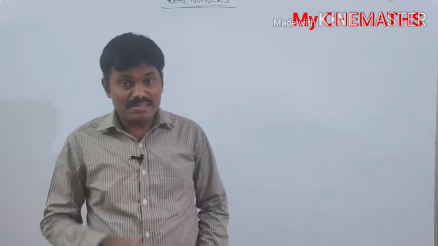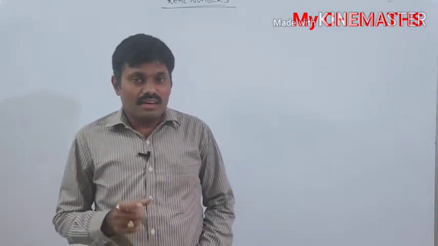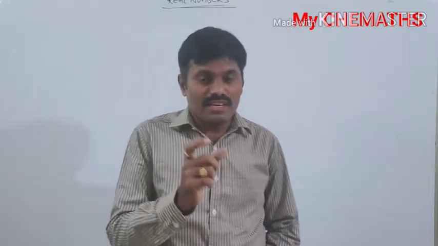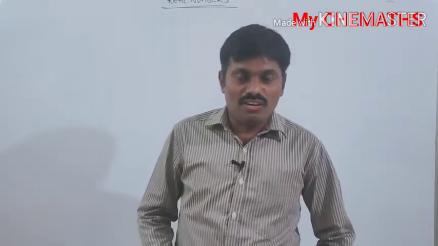In the previous class, we discussed rational numbers and their representation in decimal expansion, and if they are given a rational number, how can you say, without performing actual division, that it is a terminating decimal? We have discussed that in the previous class.